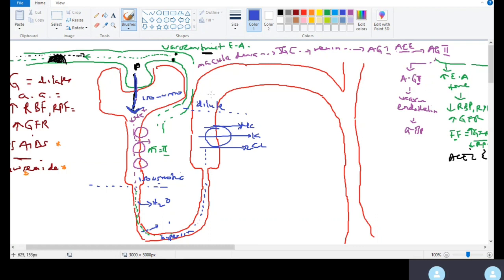Then by the time we go through the DCT, the major absorption will be sodium and chloride. So now you are reabsorbing more solute. By the time we get to the end of the DCT, the urine is going to be much more dilute also, more dilute than before, more hypoosmotic, because you are reabsorbing more solute again, sodium chloride.